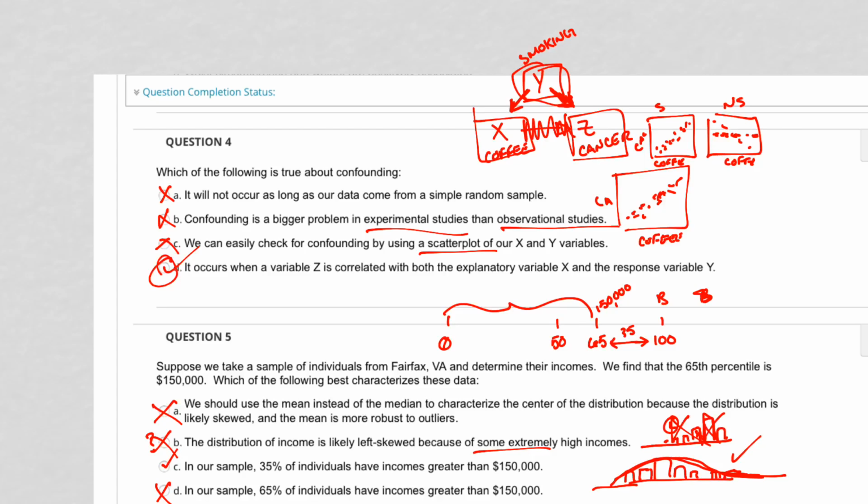Next question, which of the following is not true about a normal distribution? So what is this saying? It's a normal distribution. So it looks like a bell. It is centered around 5 with a standard deviation of 10. So it's true that the distribution is centered around 5. It's true that it has a standard deviation of 10. It's true that it has a mean of 5, because that is the mean, that's where it's centered.